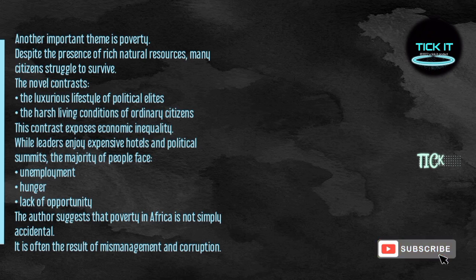While leaders enjoy expensive hotels and political summits, the majority of the people face unemployment, hunger, and lack of opportunity. The author suggests that poverty in Africa is not simply accidental. It is often the result of mismanagement and corruption.